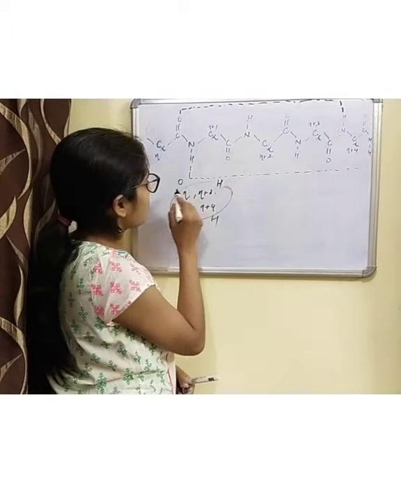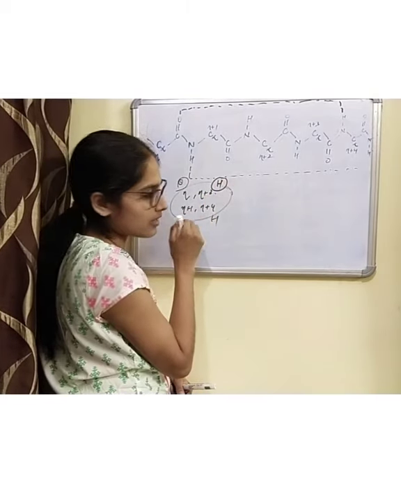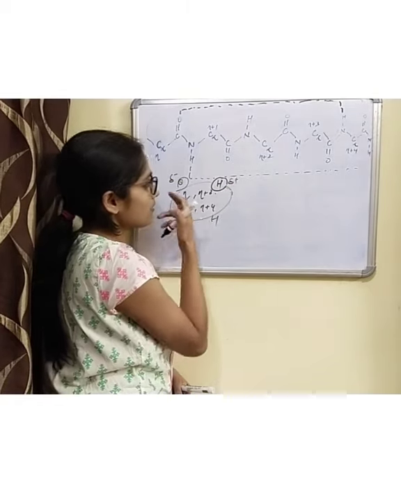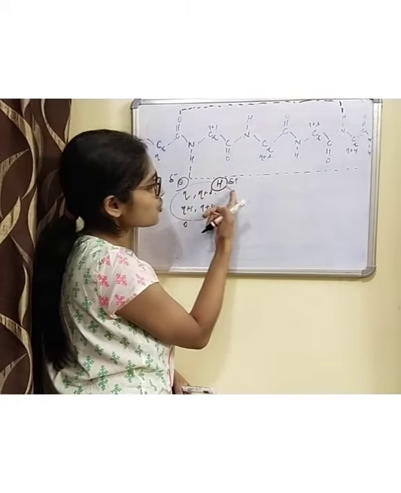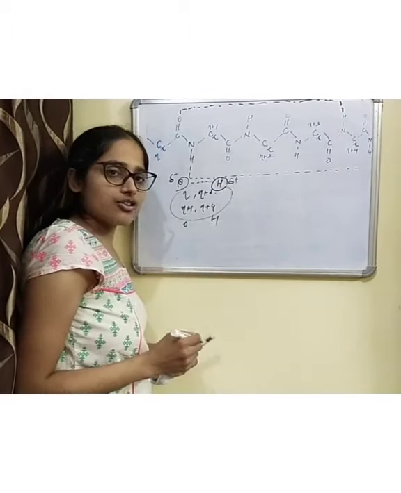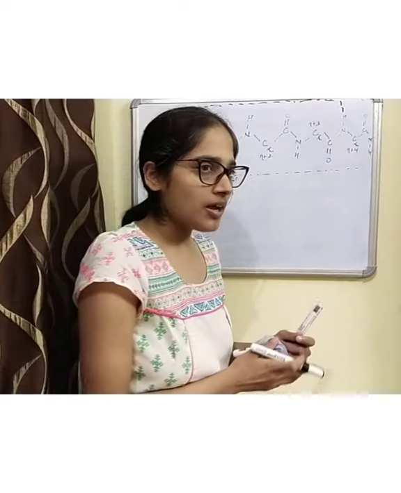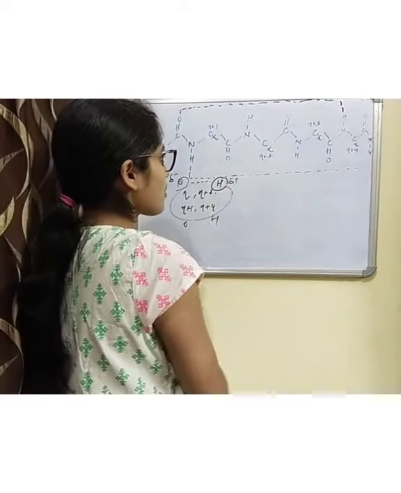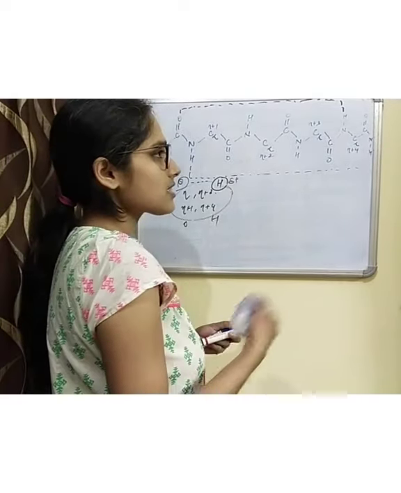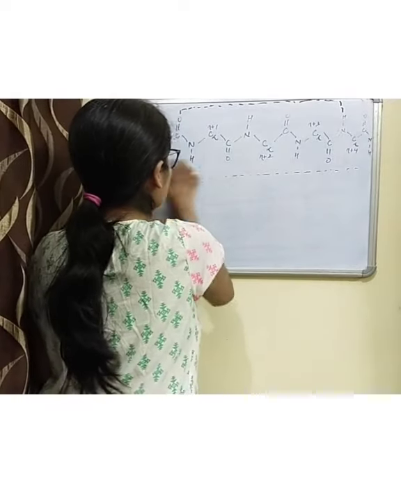So this more electronegative oxygen atom and less electronegative hydrogen atom, this attains partial positive, this attains partial negative, and between these two oppositely charged ions a bond is formed that is known as hydrogen bond. Okay, so this is how the hydrogen bonds are formed, and because of this it imparts certain specific, salient features of an alpha helix.